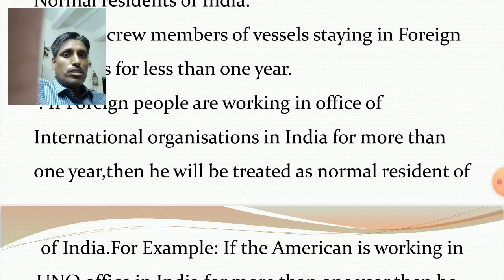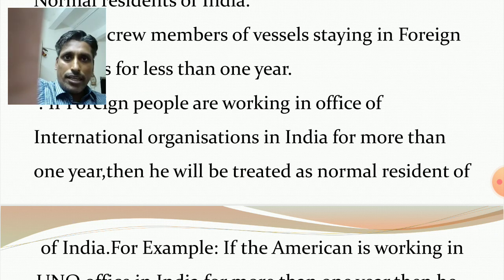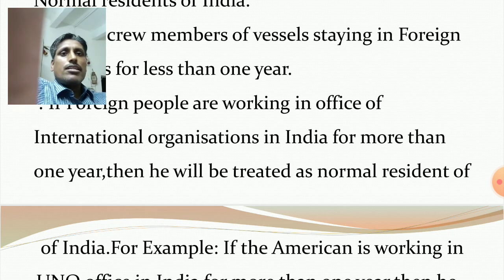Because of two conditions in case of residents, one is staying in the country for more than 1 year. Staying in the country for more than 1 year means definitely his or her economic interest must be lying in that country. Economic interest means earning, spending, saving that he or she wants to do in that country.